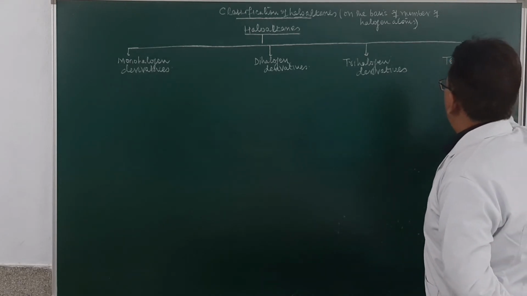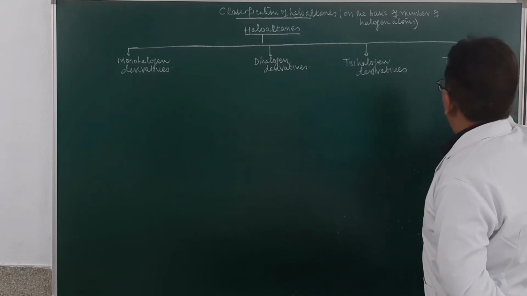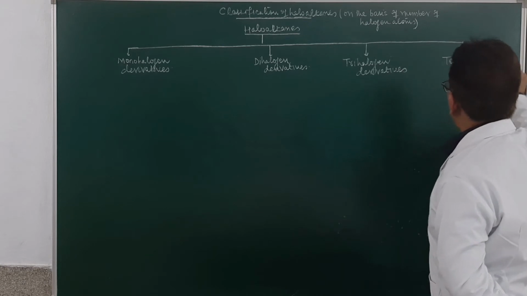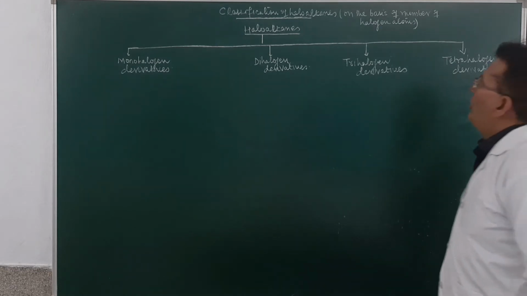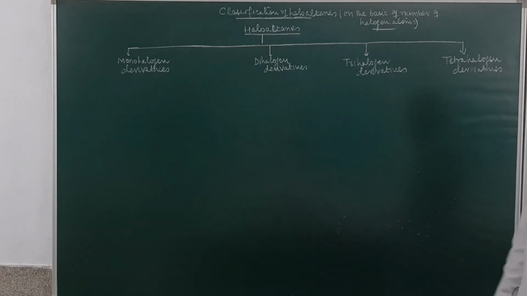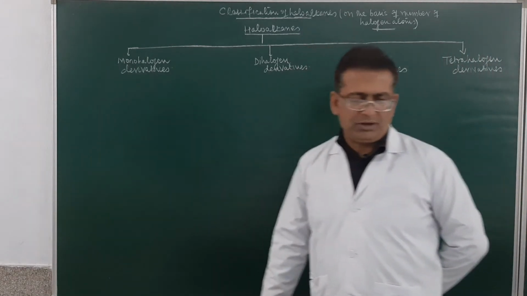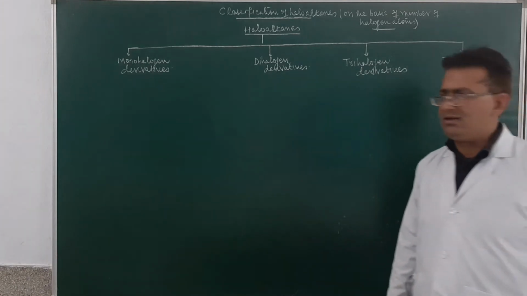Am I clear, students? So if we classify the haloalkanes on the basis of the number of halogen atoms, haloalkanes can be classified as monohalogen derivatives, dihalogen derivatives, trihalogen derivatives, and tetrahalogen derivatives of alkane.